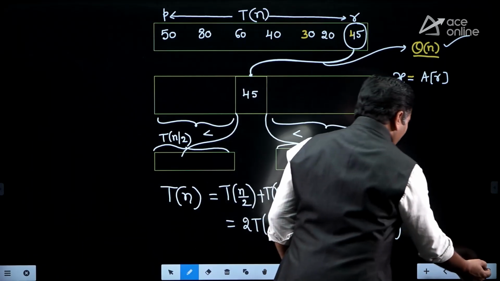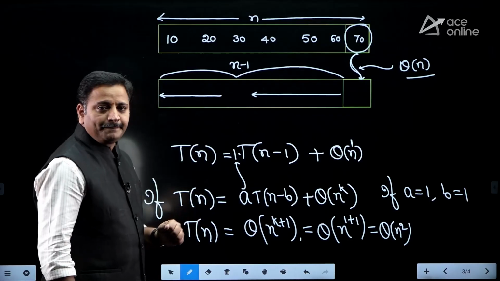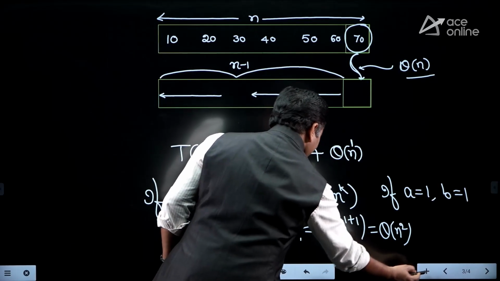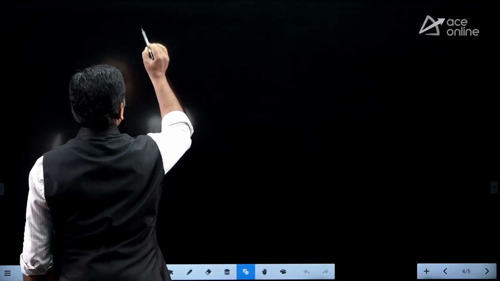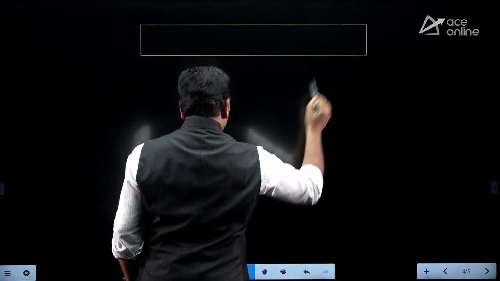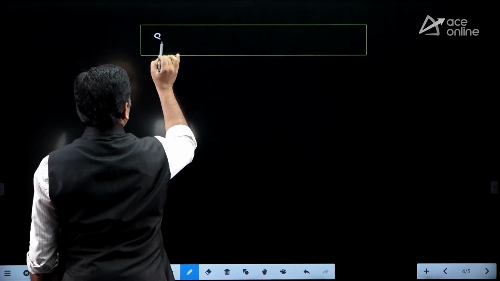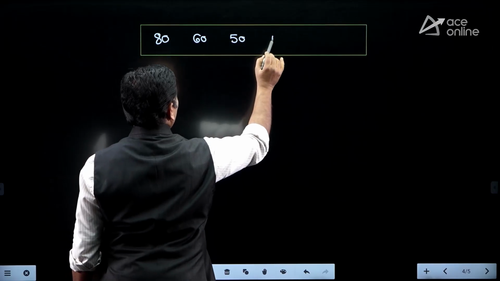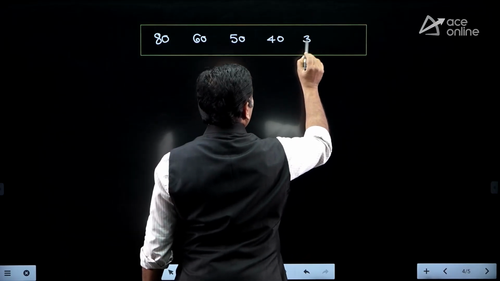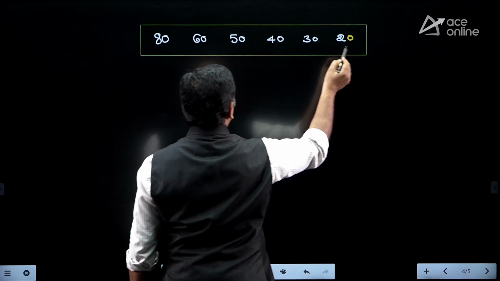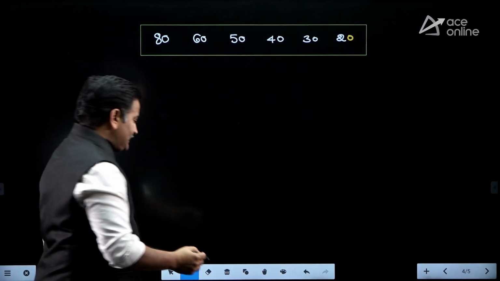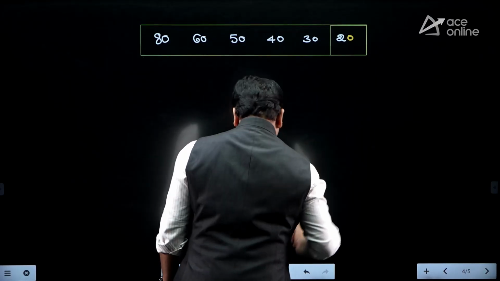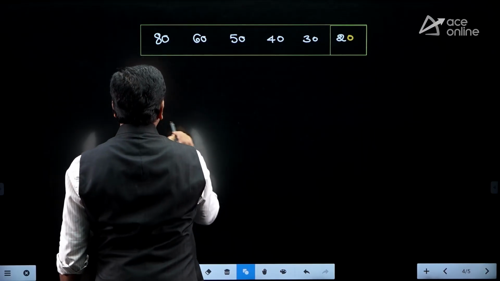Now, apply the same logic for array elements in descending order. Suppose array elements are in descending order, then the array may look like this. Suppose we have elements 80, 60, 50, 40, 30 and then 20. So these are the elements we have, friends. We are selecting the last element as the pivot element.